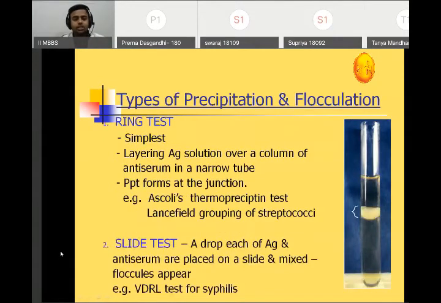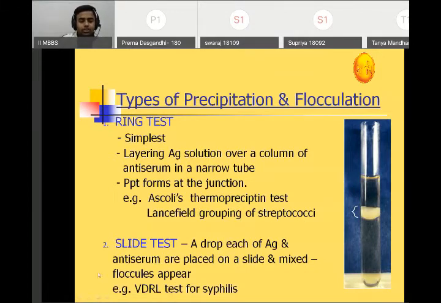Okay, the ring test. It is the simplest test, where there is a layering of antigen solution over a column of antiserum. In between, the antigen is layered, so it is a one-dimensional test. The plug we see in the middle is the precipitate. For example, this is called the thermoprecipitation test, which we use for hydatid cyst. Lancefield grouping of streptococci is also a ring test.